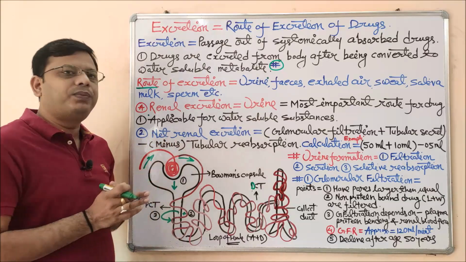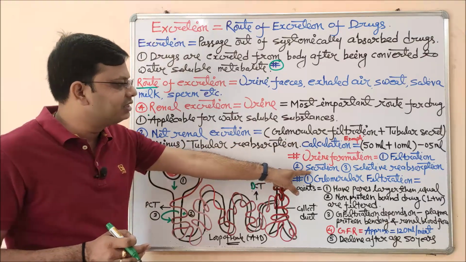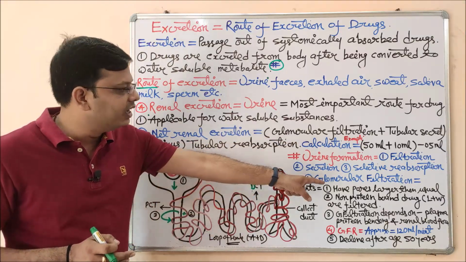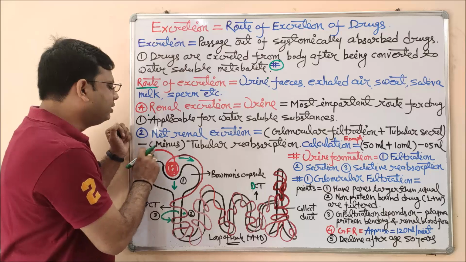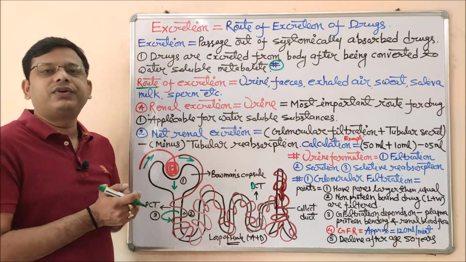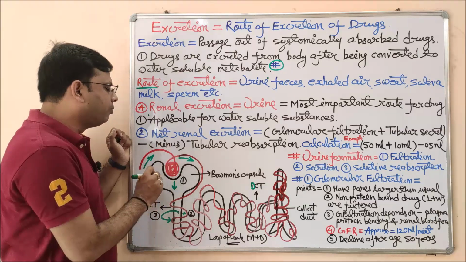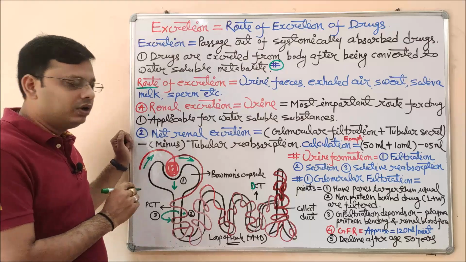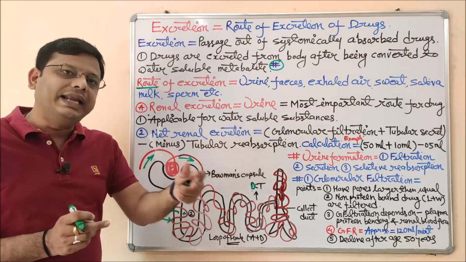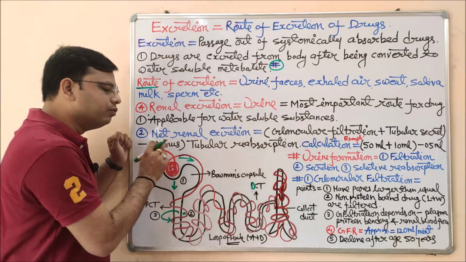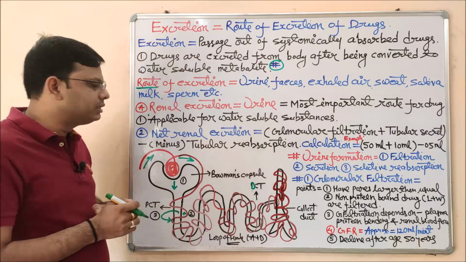The formation of urine takes place with the help of three main steps. The first one is filtration, the second one is secretion, and the last and final one is selective reabsorption, as you have seen in the formula. So what is the process? The blood contains different metabolites or other types of impurities or toxic material. This blood is coming throughout the body to the filtration site, that is the nephron, so that it may be filtered, and the rest of the inactive or non-useful material gets eliminated with the help of urine, and those which are useful but by mistake went to the lumen may get reabsorbed. This is the basic principle of urine formation.